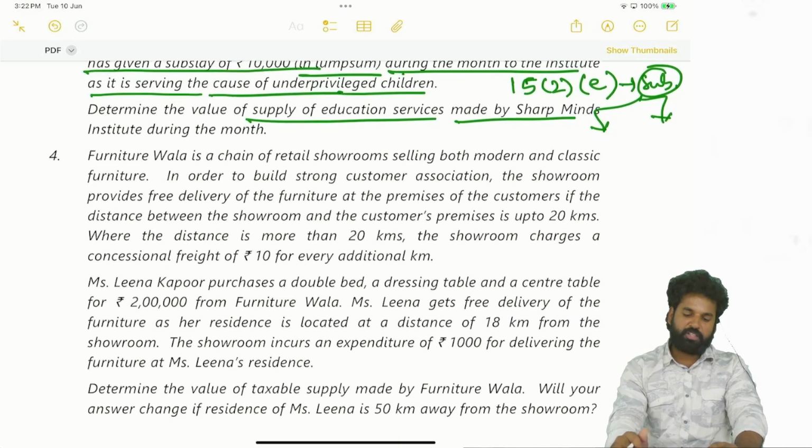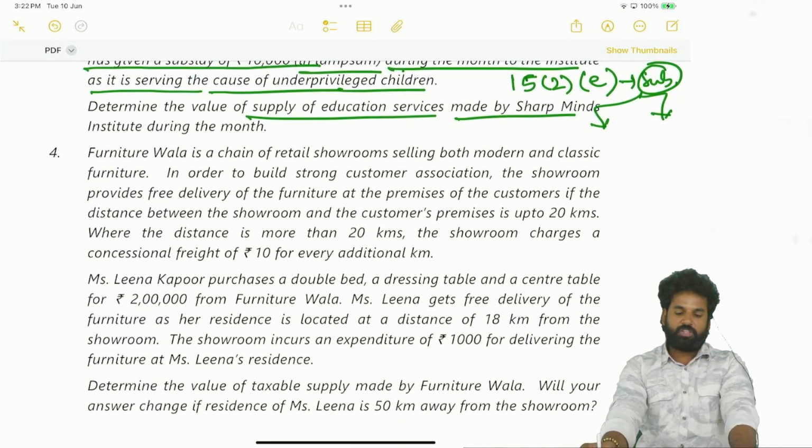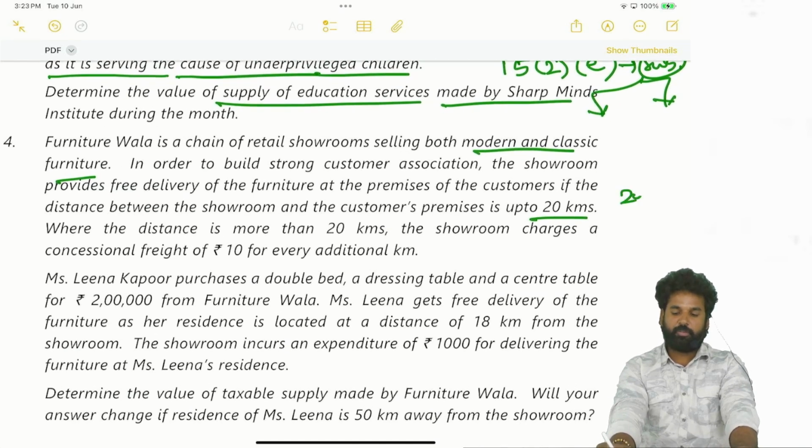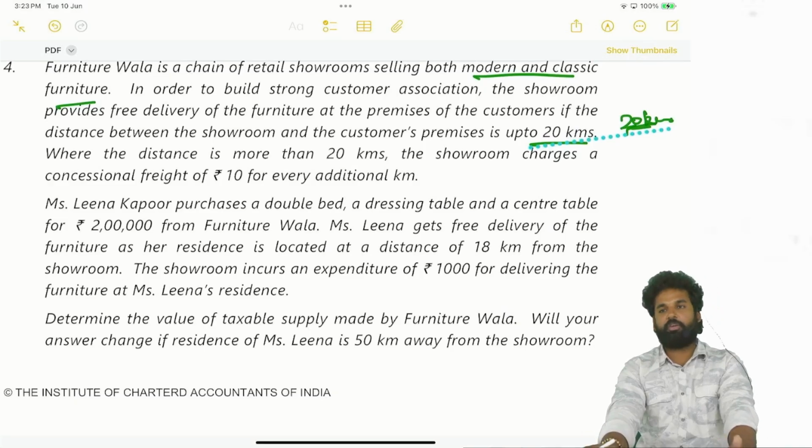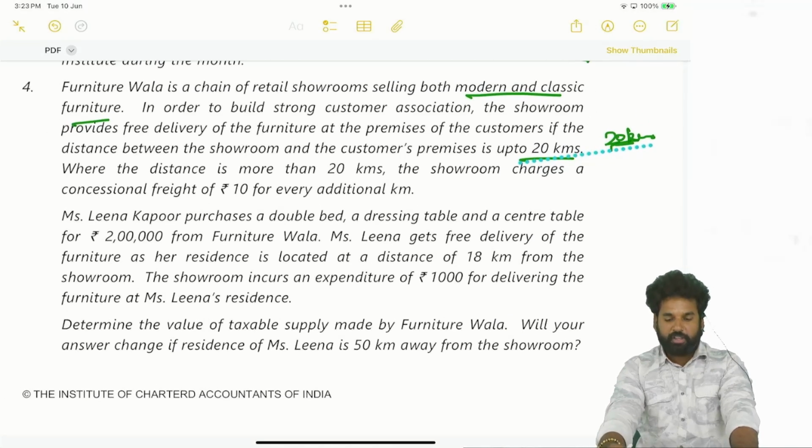Next, Furniture Wala is a chain of retail showrooms selling both modern and classic furniture. Modern and vintage. Okay, so in order to build strong customer association, the showroom provides a free delivery of the furniture at the premises of the customers if distance between the showroom and the customer premises is up to 20 kilometers. Where the distance is more than 20 kilometers, the showroom charges concessional freight of 10 rupees for every additional kilometer.